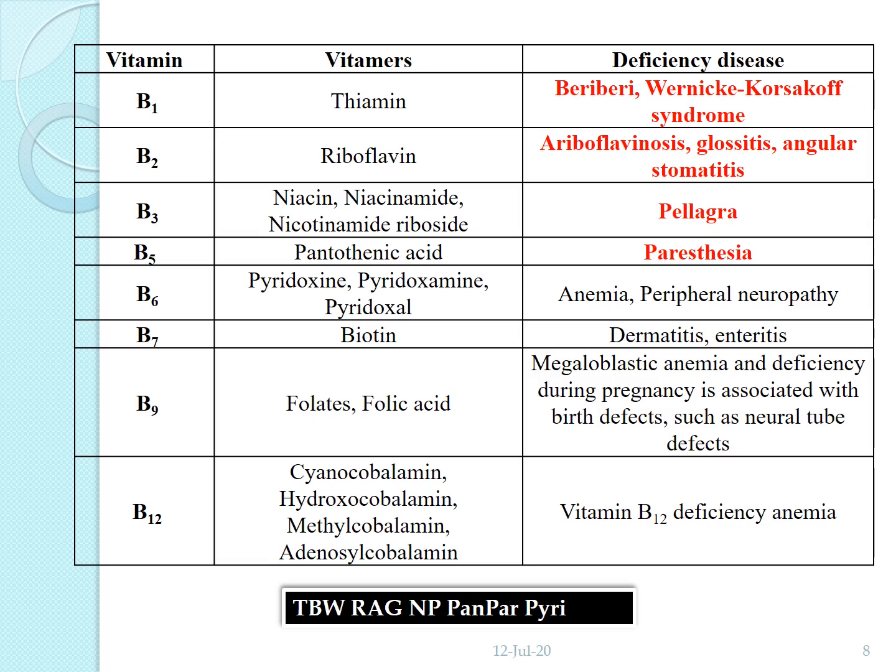Then vitamin B2. B2 is called riboflavin, and its deficiency causes ariboflavinosis or glossitis or angular stomatitis. These are associated with cracks on the sides of our upper and lower lips of the mouth. That is, cracks occur, and this vitamin deficiency disease results in cracks on our upper and lower lips.